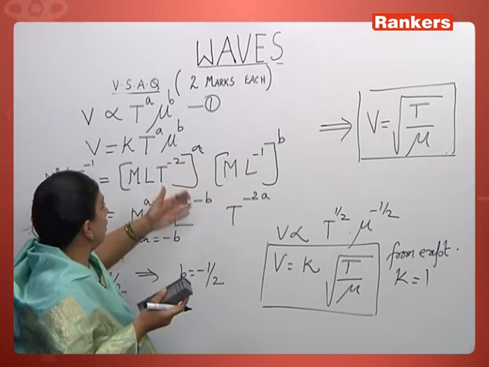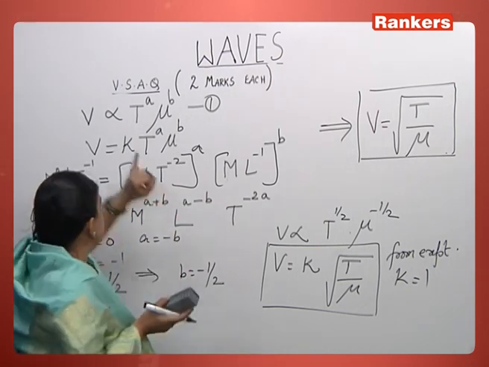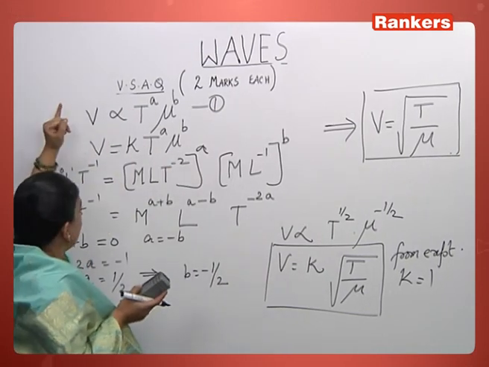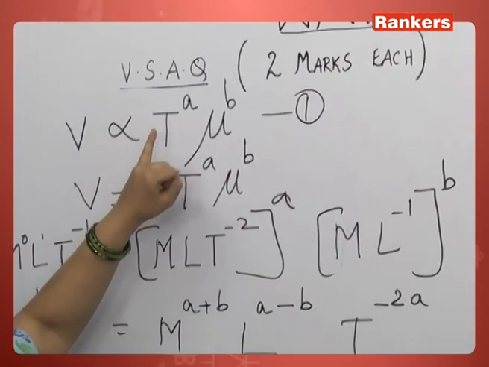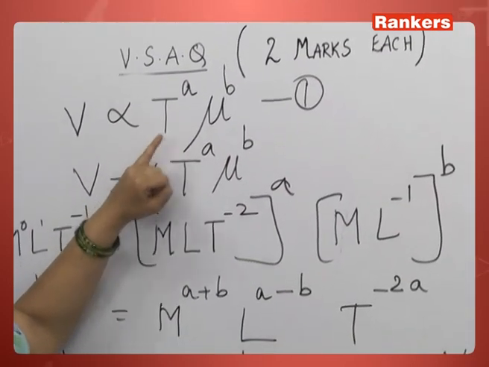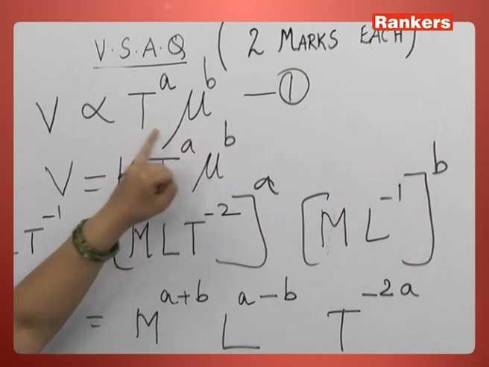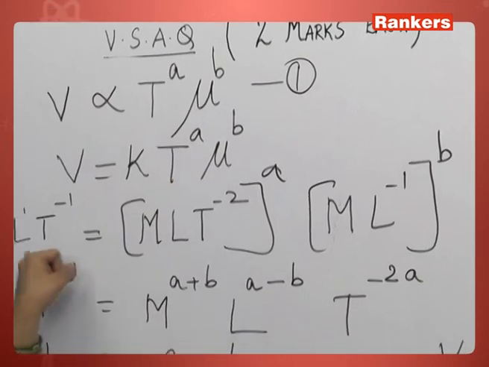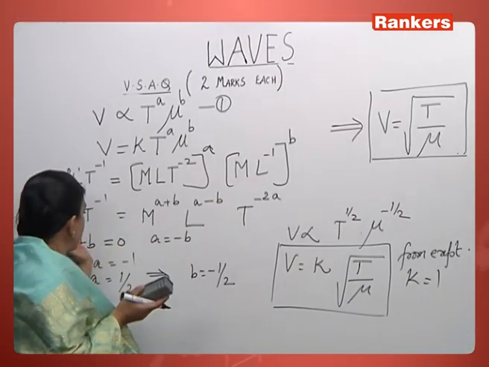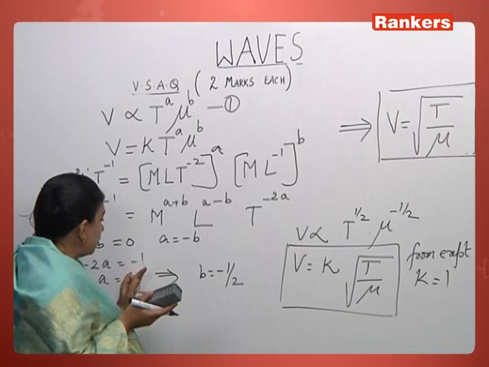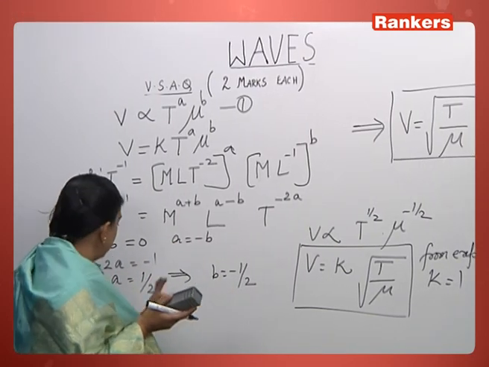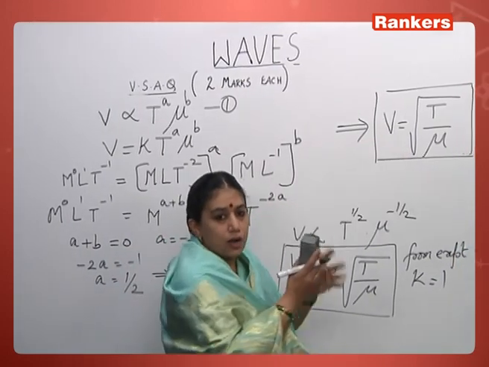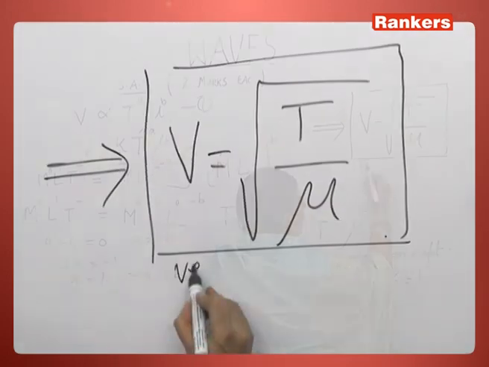I have explained it at length, but actually how you should present the answer is, let the velocity of the wave be proportional to tension to the power A and linear density to the power B. Write the dimensional formulas of tension and linear density, equate the powers of mass, length and time, and find the constants A and B. Just write that from experiment K is equal to 1, and hence this is the equation for the velocity of the wave.